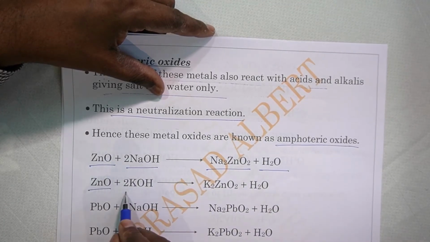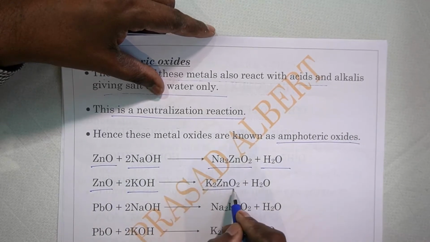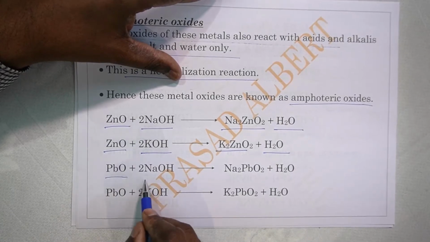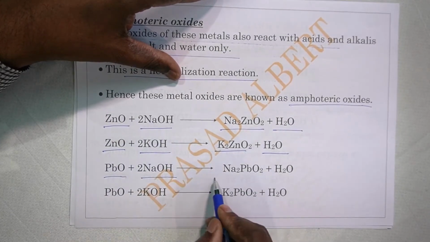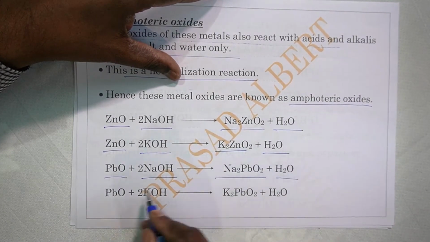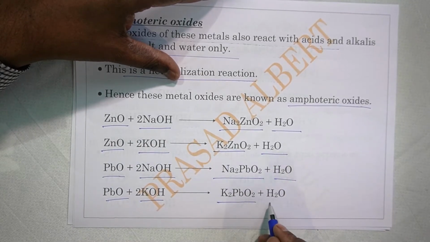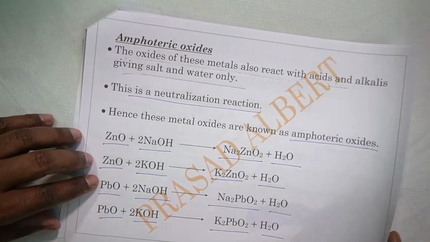Zinc oxide reacts with potassium hydroxide, giving potassium zincate and water. Then lead monoxide reacts with sodium hydroxide, giving sodium plumbite and water. Lead monoxide reacts with potassium hydroxide, giving potassium plumbite and water. These are again neutralization reactions.